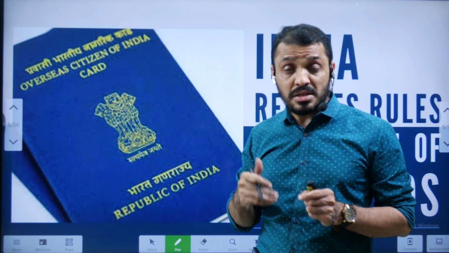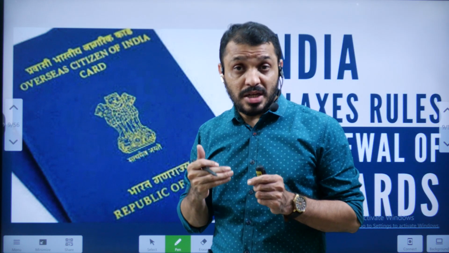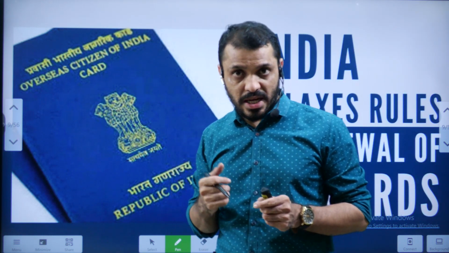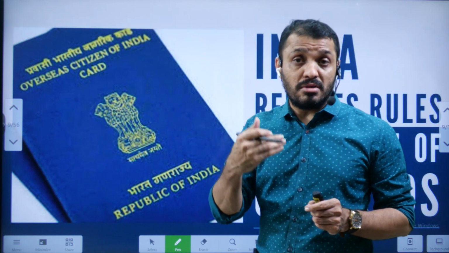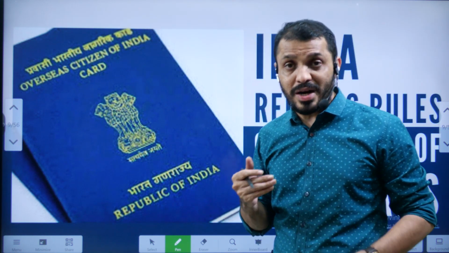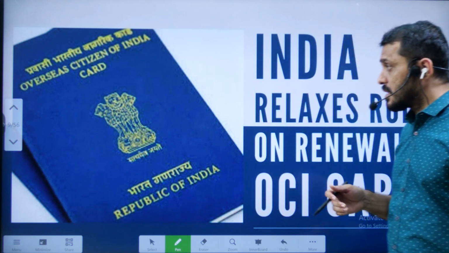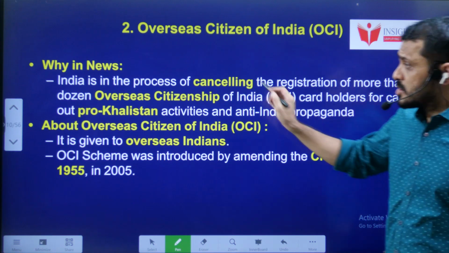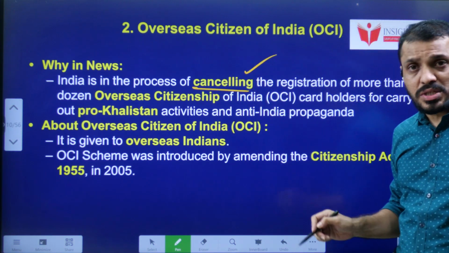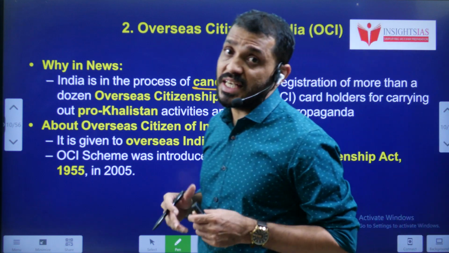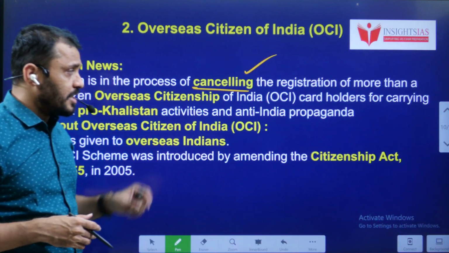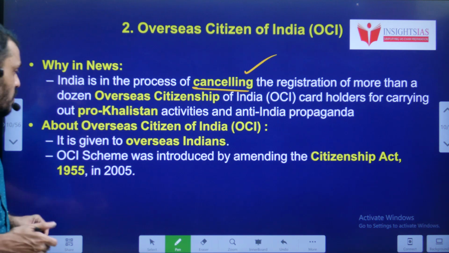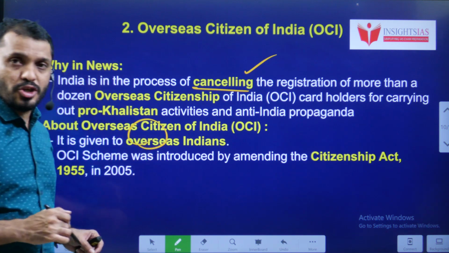Overseas Citizen of India holders can also come to India multiple times without needing a visa. Now, who will be eligible to get the OCI? And if a person doesn't want the OCI, what is the process to renounce? We'll discuss. Okay. So why did India start the process of cancelling the OCI status of some of the people who are related to Khalistani propaganda? And this OCI stands for Overseas Citizen of India.